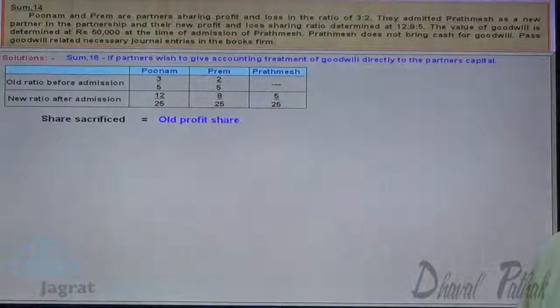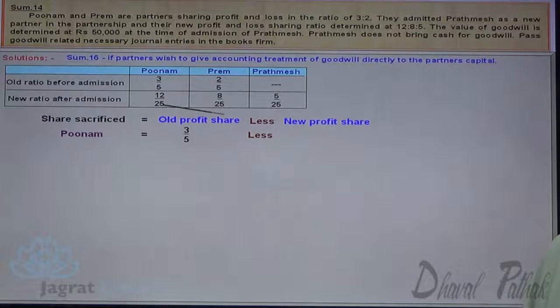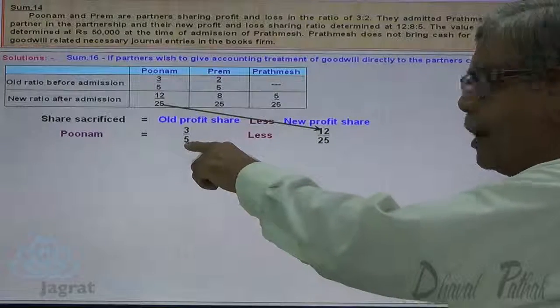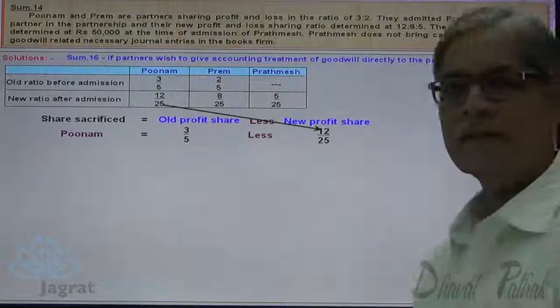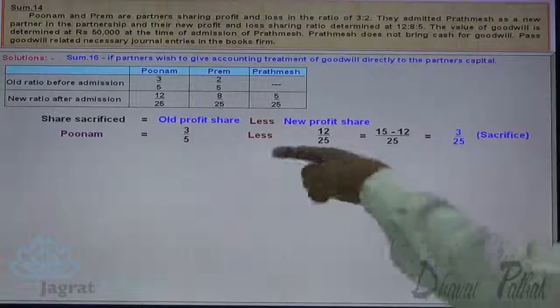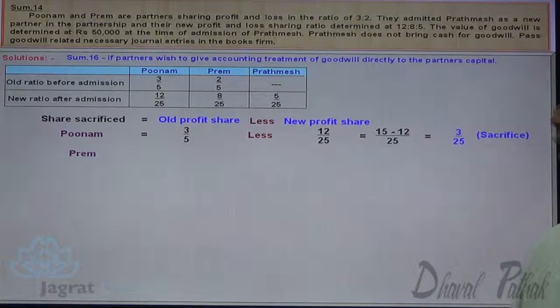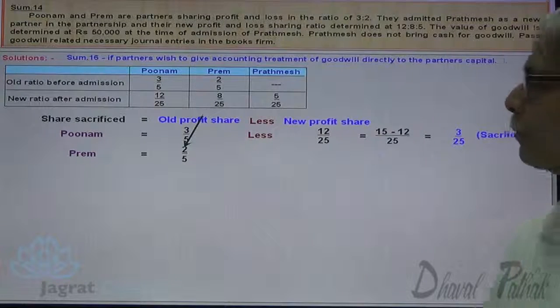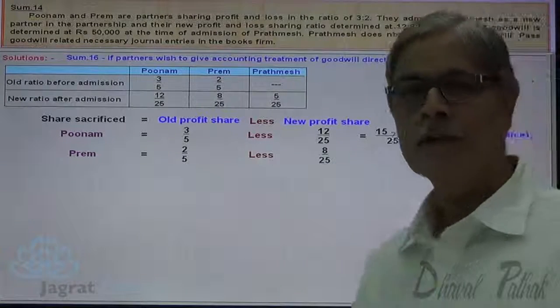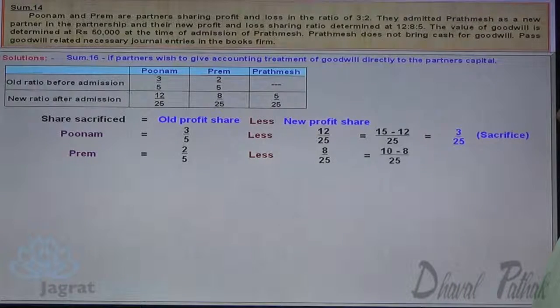Share sacrifice is equal to old profit share minus new profit share. For Poonam, old profit share is 3/5, new profit share is 12/25. Denominator is 5, and I want denominator 25. 5 5s are 25, so 15 minus 12 upon 25. 3 upon 25 is the sacrifice of Poonam. Now the sacrifice of Prem: old share 2/5 minus 8/25. 5 5s are 25, 5 2s are 10. 10 minus 8 divided by 25, 2 upon 25 is the sacrifice.